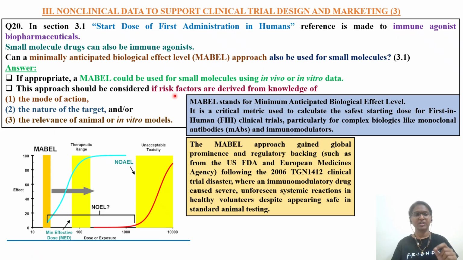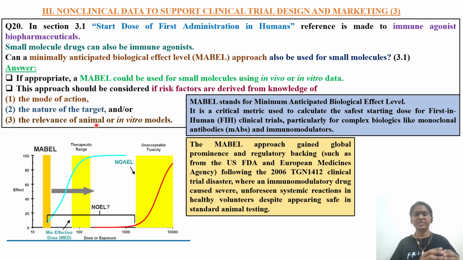So this is an exceptional statement. This approach should be considered if risk factors are derived from the knowledge of the following. Only when can this MABEL approach be applicable for immune agonists which are small molecules? Number one, if we understand the mode of action, how that immune agonist is useful in anti-cancer treatment. Number two, if we understand the nature of the target, whether the target is a receptor or a protein. Then next, the relevance of the animal.